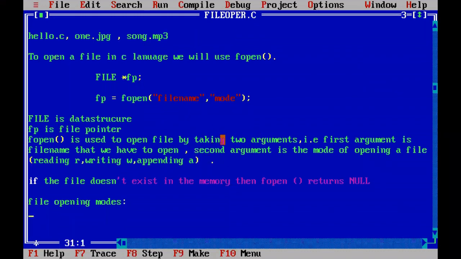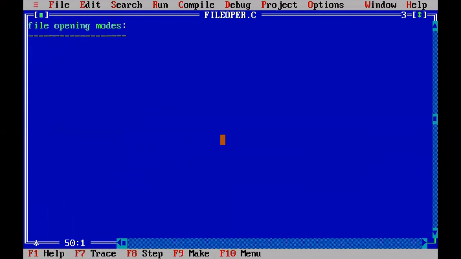Let me discuss the first one. The first file opening mode is the reading mode. Reading mode is represented with R.